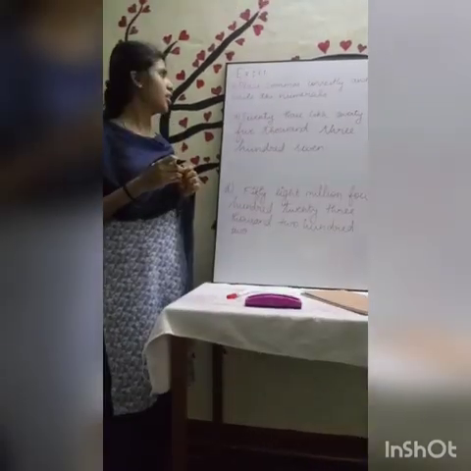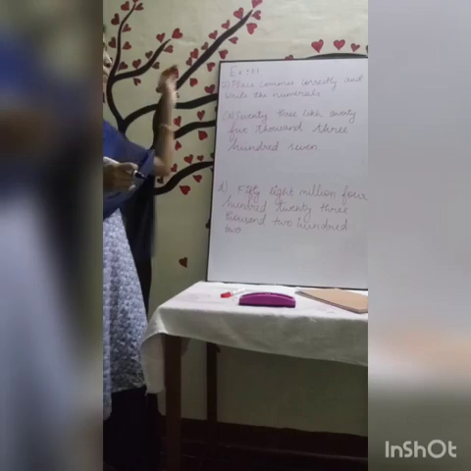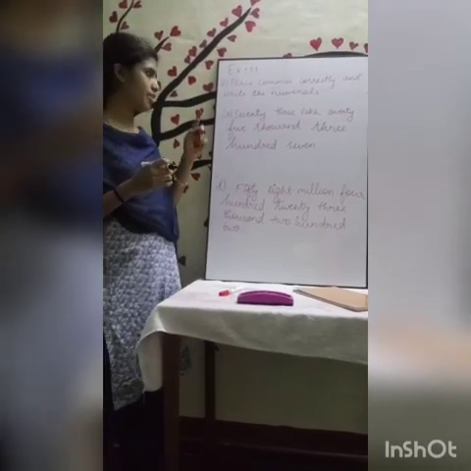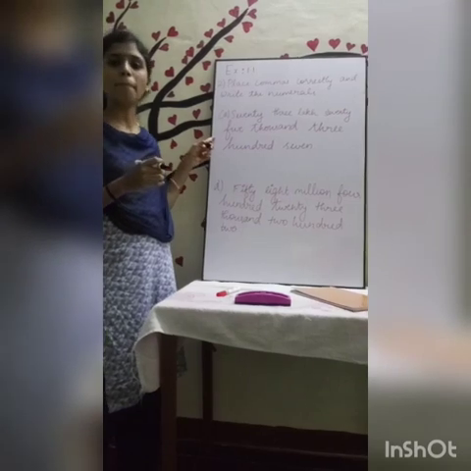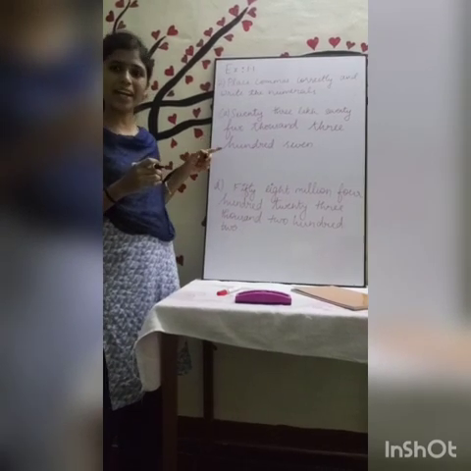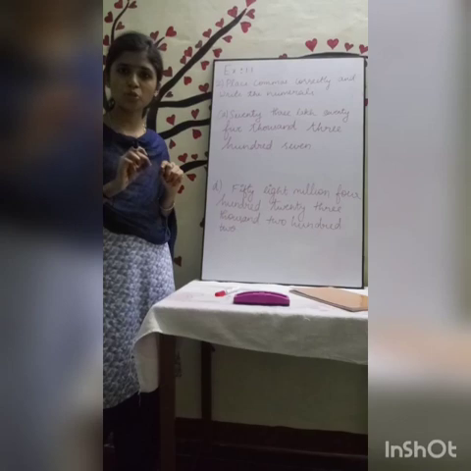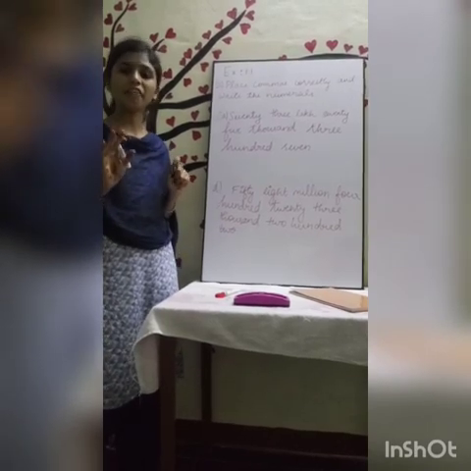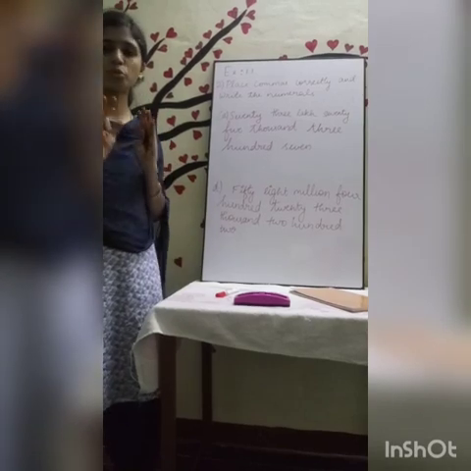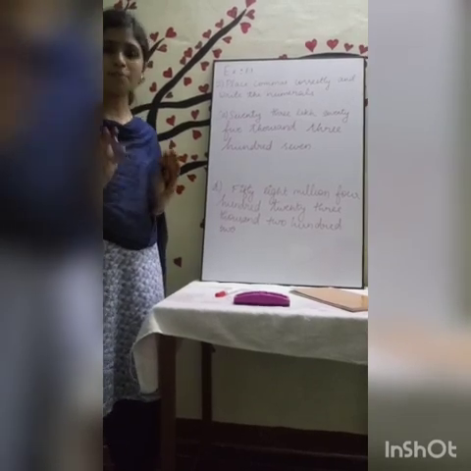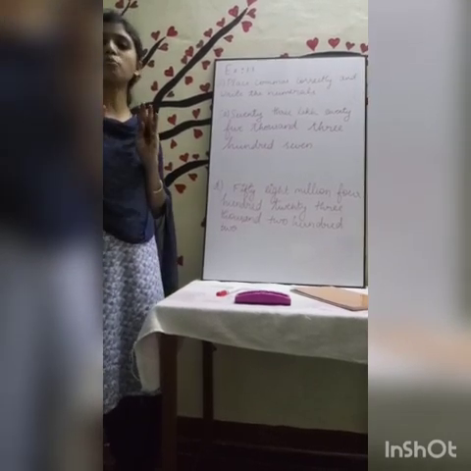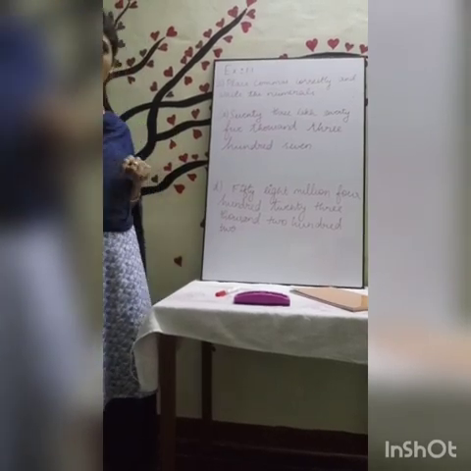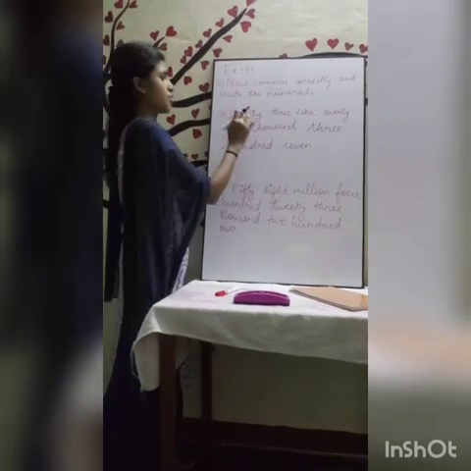Okay? See, the second problem is place commas correctly and write the numerals. Here they have given the number name. By using the number name, you have to write the numeral, and in that numeral you have to put commas correctly. If it is the Indian system, you have to put commas based upon the Indian system. If it is the international system, you have to put commas based upon the international system. That is what your question is. Now let's see the question.